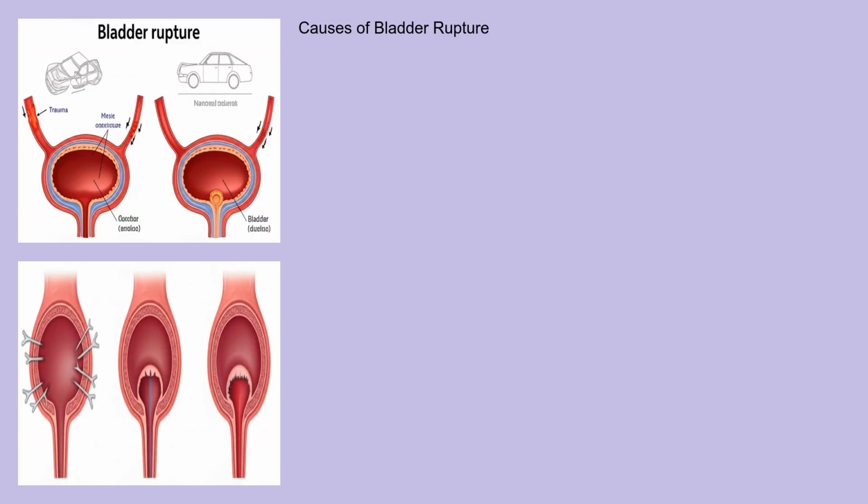So, what causes the bladder to rupture? The primary culprits are trauma, either blunt or penetrating. Car accidents, falls, and direct blows to the abdomen are common causes of blunt trauma. Penetrating injuries can result from gunshot wounds or stab wounds.